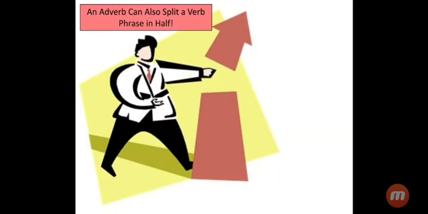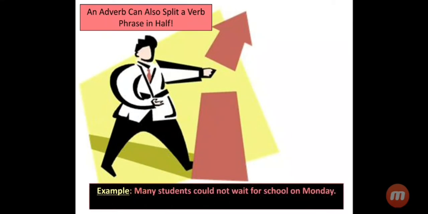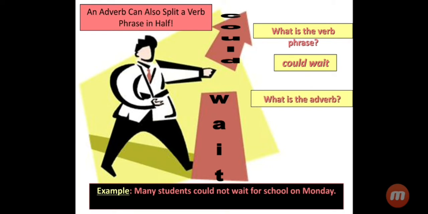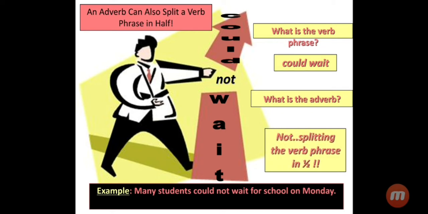An adverb can also split a verb phrase in half. For example, many students could not wait for school on Monday. What is the verb phrase here? Yes, in this sentence, the verb phrase is could wait. And what is the adverb? The adverb is not. This word not is splitting the verb phrase in half.